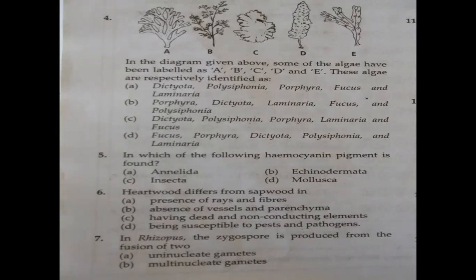Question 7. In Rhizopus, the zygospore is produced by the fusion of... You know that in Rhizopus, the zygospore is a sexually produced spore, isn't it?